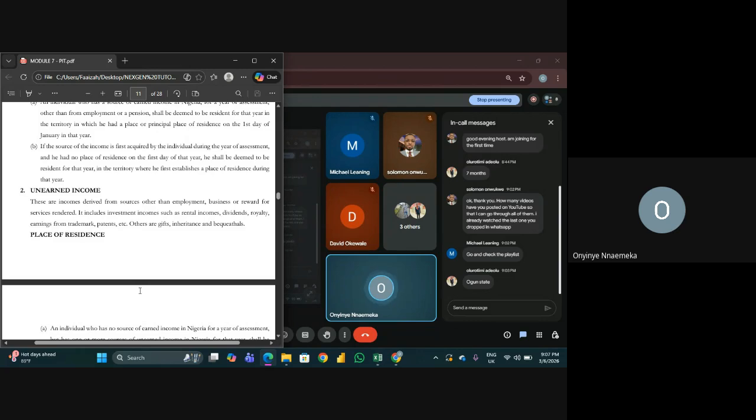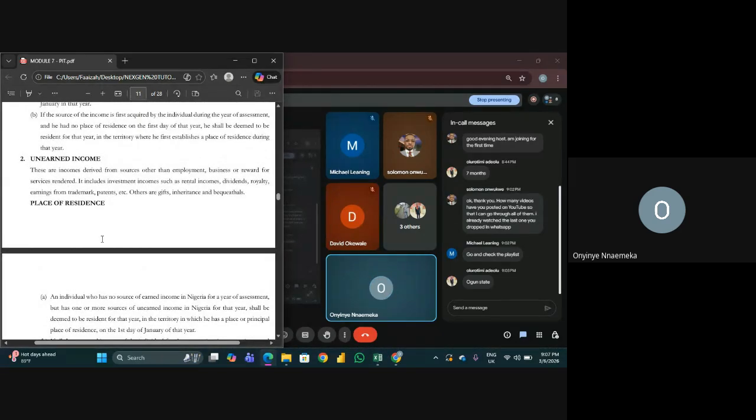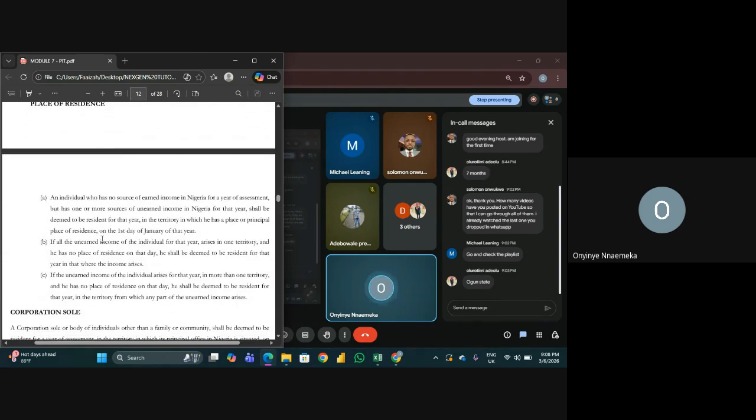Your principal place of residence should be the place that is nearest to your place of work, because definitely that's where you will always be. The other place will probably be secondary, a temporary place that you go to and come back from. But the place near your place of work, you will probably be there most of the time. I don't know if you get it. I hope I'm not confusing anybody. We understand you. Okay, so it's Lagos.